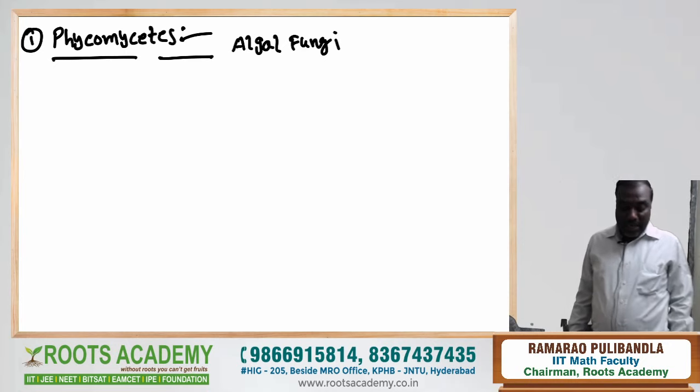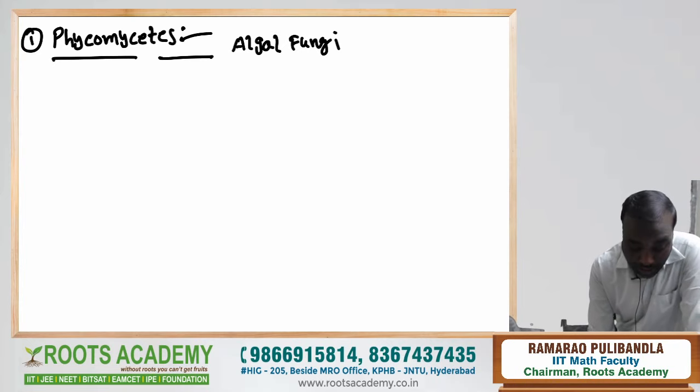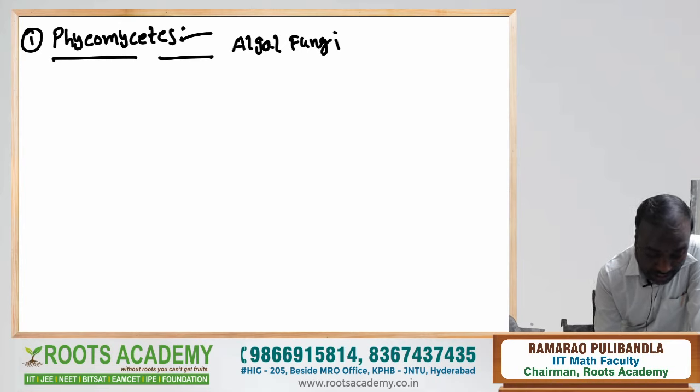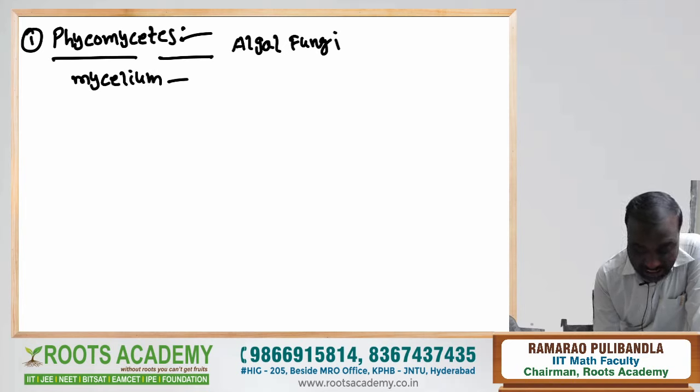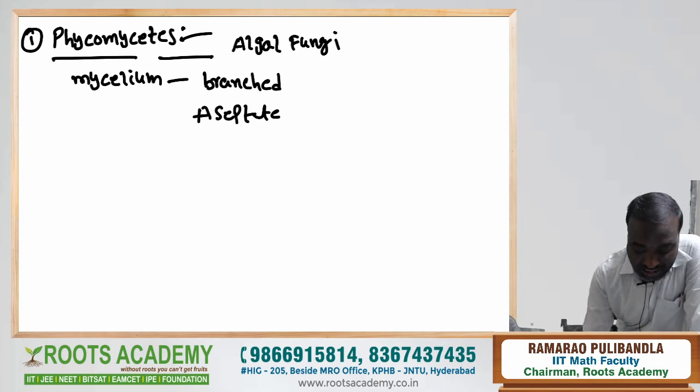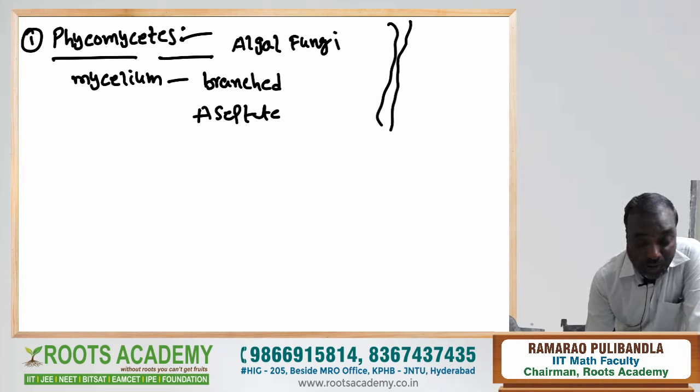Here, the mycelium of these Phycomycetes members is branched and aseptate. This is the hyphae. Here this hyphae consists of a multinucleated mass of protoplasm without any cross walls, that is called aseptate. That's why the cenocytic condition happens.